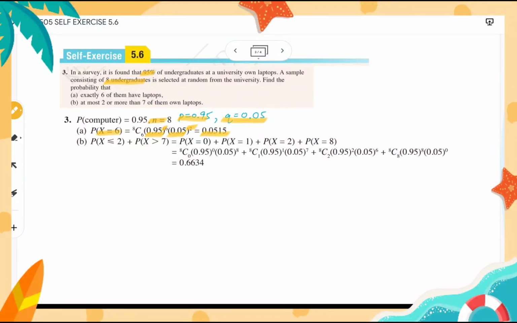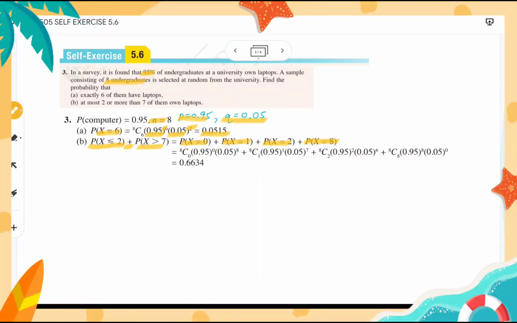B. At most 2 or more than 7 of them own laptops. At most 2, so P(X less than or equal to 2), or we plus the probability that X greater than 7 because more than 7. So in general, we need P(X = 0), P(X = 1), P(X = 2), and also P(X = 8).